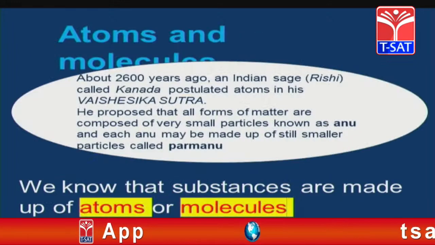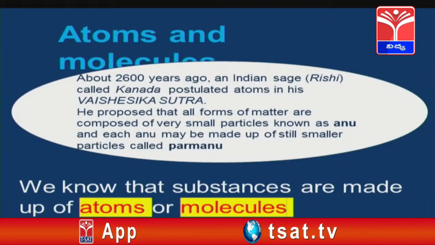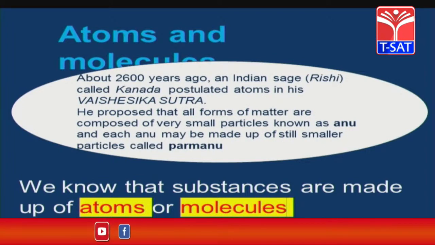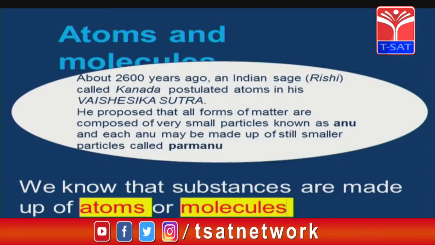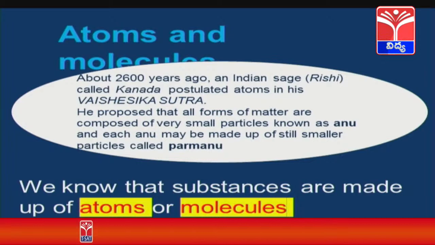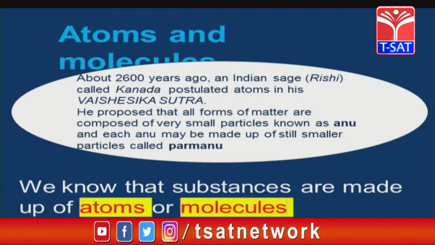At the same time as John Dalton, our ancient Indians also discussed atoms and molecules. About 2600 years ago, an Indian sage called Kanada postulated atoms in his Vaisheshika Sutra. According to him, all forms of matter are composed of very small particles known as anu, and each anu may be made up of still smaller particles called paramanu.